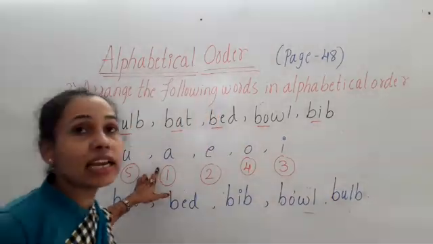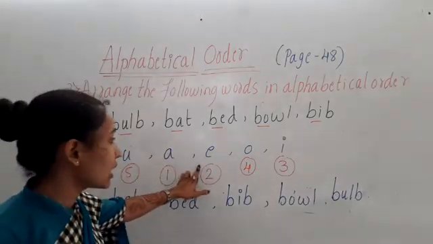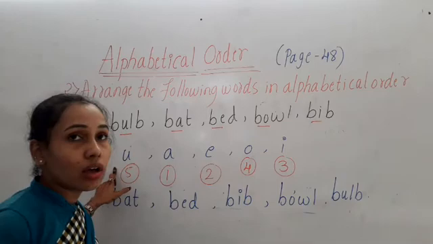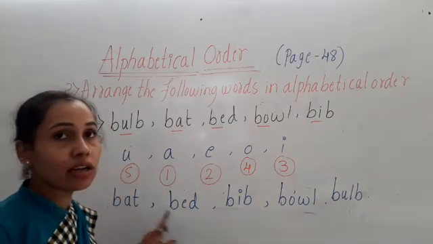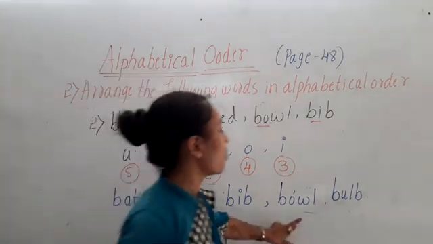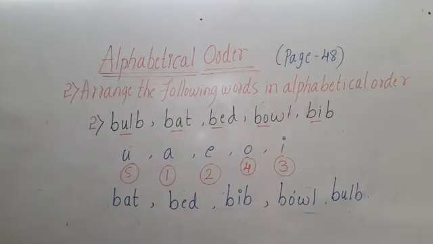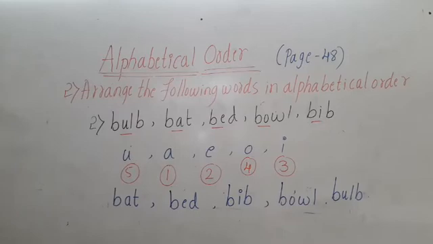First in the alphabet comes A, second comes E, third comes I, fourth comes O, then U. So here: bat, bed, bib, bowl and bulb. Okay, like this we have to arrange. Write in the textbook, children. If you want, you can take a screenshot of this so that later on you can write it.